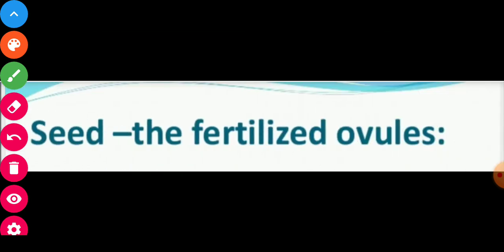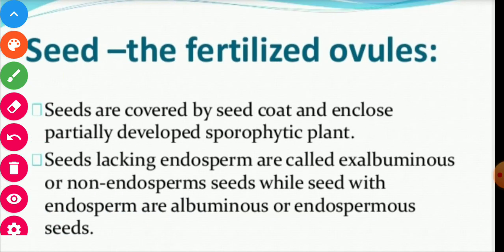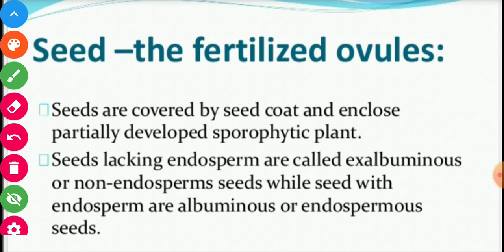Now the seeds, the fertilized ovules. Now we will study about the seeds. Those are the fertilized ovules. Seeds are covered by a seed coat, enclosing the partially developed sporophytic plant.